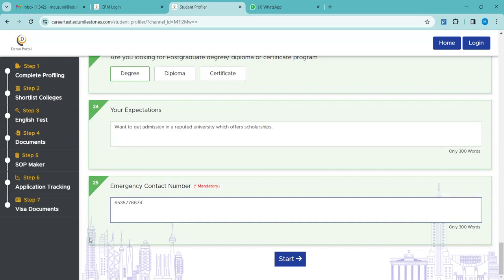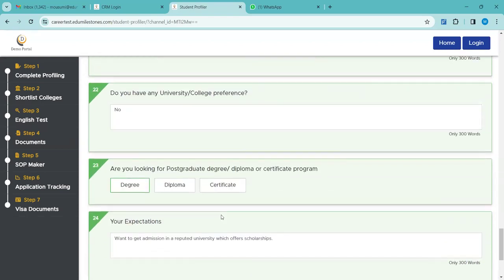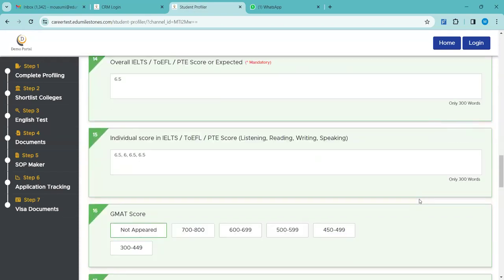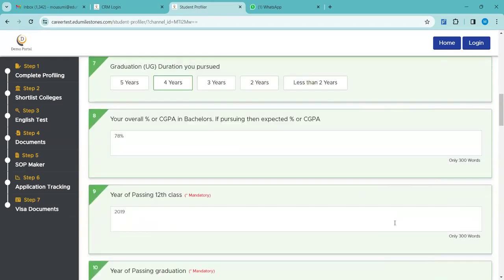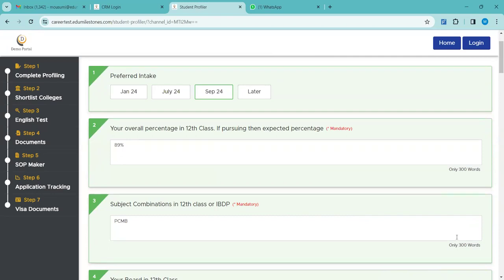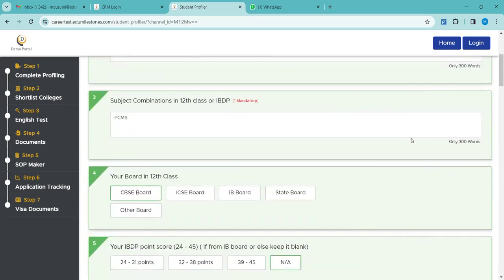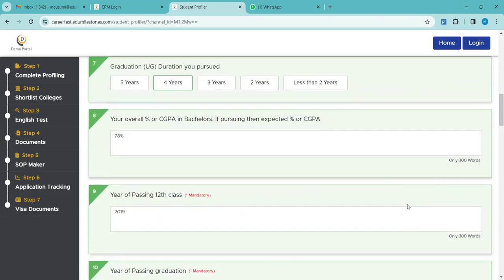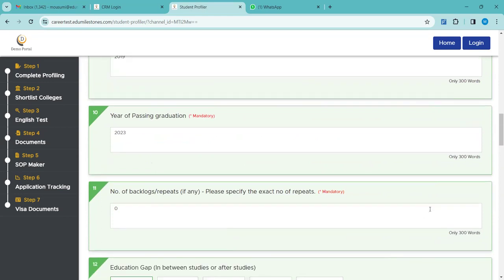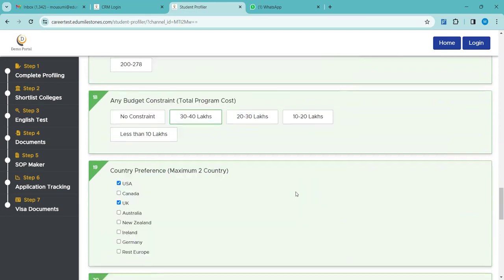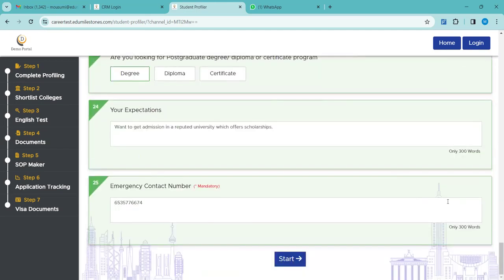So this is it. These are the set of 25 questions for masters, which the student has to answer very correctly. Once this profile comes to you, you will be able to have a clear picture about the student's profile, what their background is, what they are looking for, which countries, what the budget is, how academically strong they were, and if they had any work experience. All these details will be in one form. Any questions or doubts from anyone?